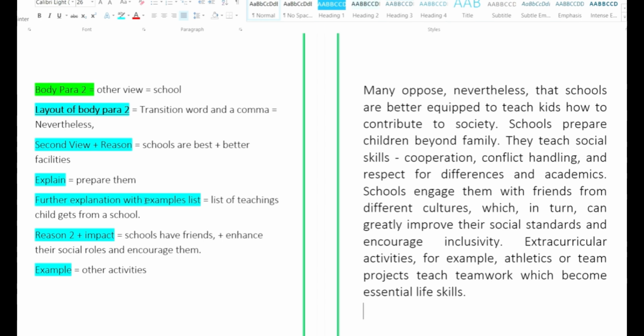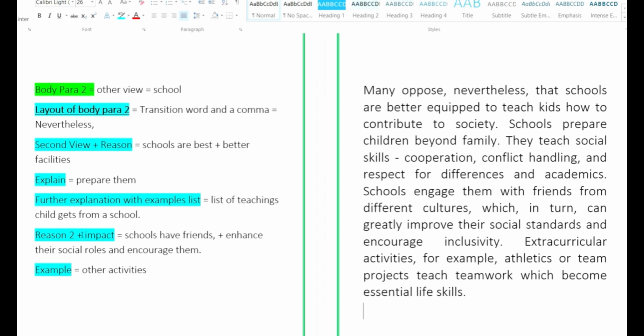Further explanation and examples list. So the list of teaching a child gets from a school, for example, sitting with the classmates, understanding the class decorum, following the school ethics, doing the homework on time, and so on.